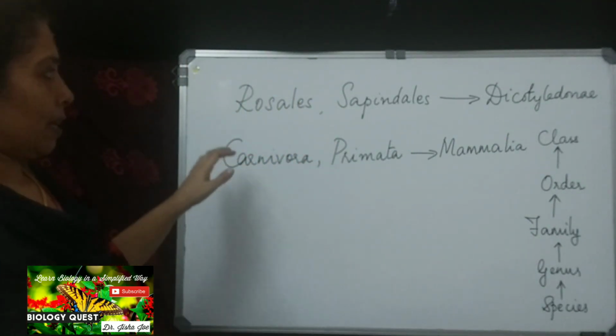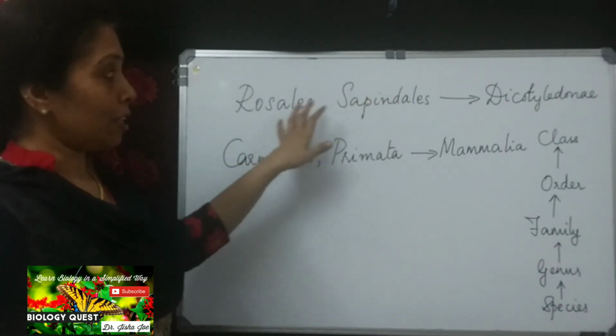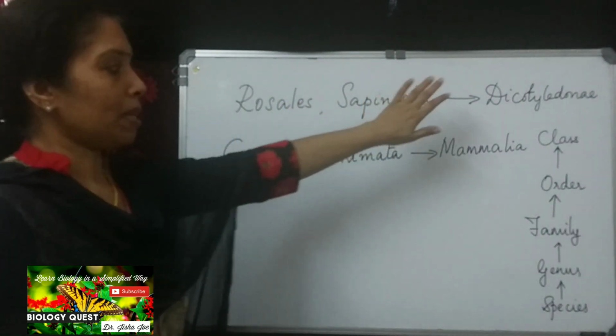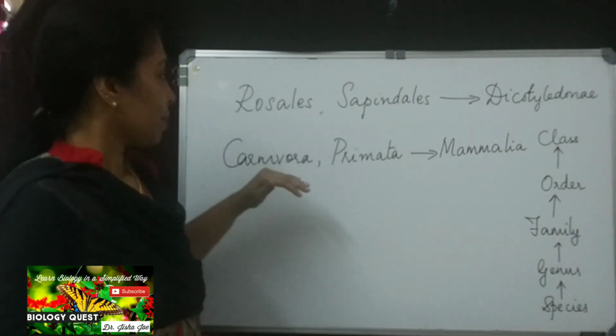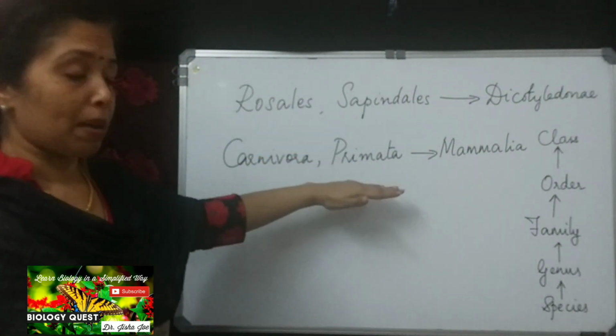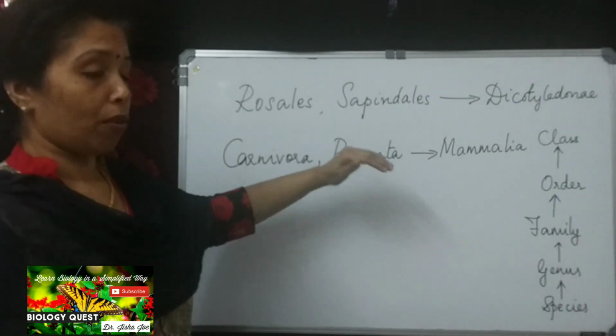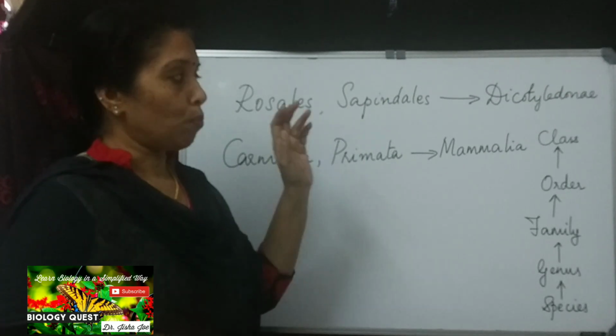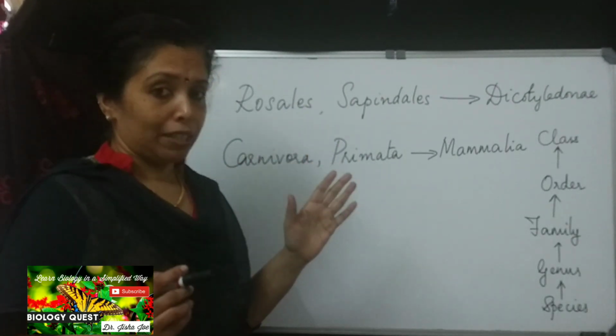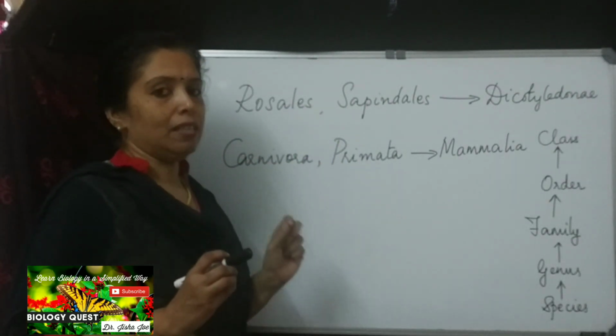So once again, Rosales and Sapindales are two different orders coming under the same class, Dicotyledonae or dicots, and Carnivora and Primata are two different orders coming under the same class, Mammalia. So what is class? An assemblage of closely related orders.